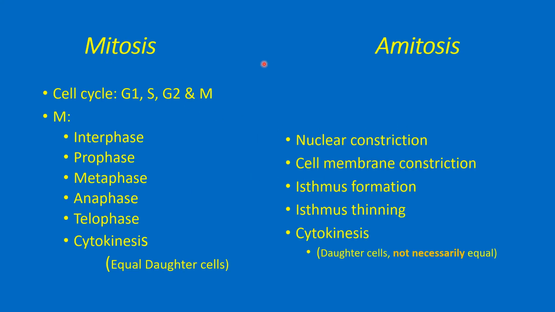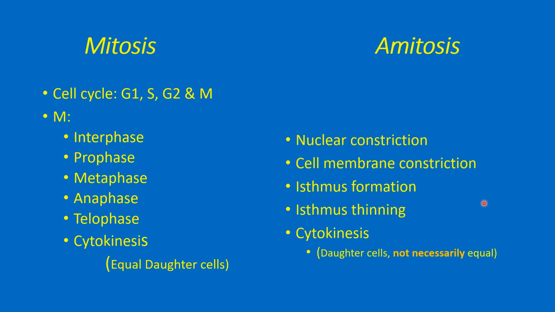Brief review: mitosis, of course, is the part of the cell cycle which is divided into phases known as G1, S, G2, and M. The M phase is subdivided into interphase, prophase, metaphase, anaphase, telophase, and cytokinesis. Ordinarily, the products of mitosis are daughter cells of equal genetic content and size. Ordinarily, that's the case. In amitosis, there is a phase of nuclear constriction, followed by cell membrane constriction, formation of